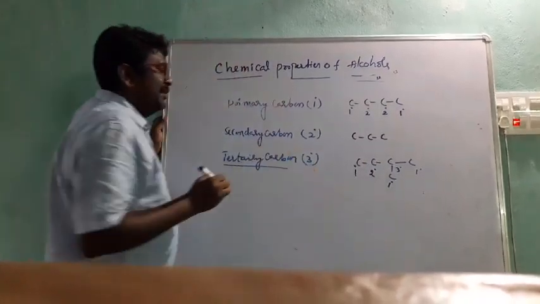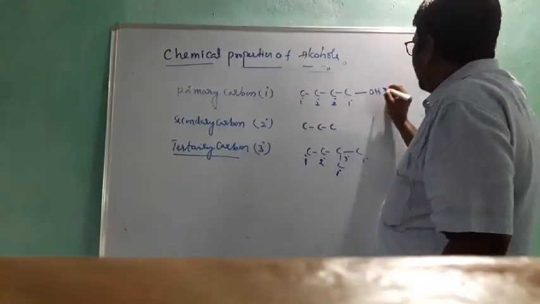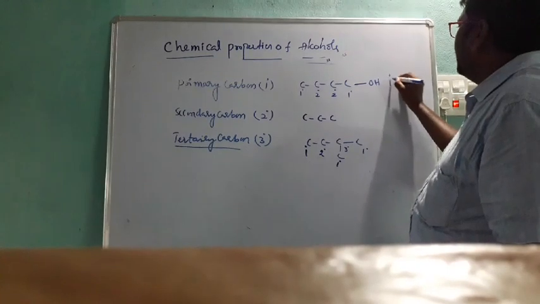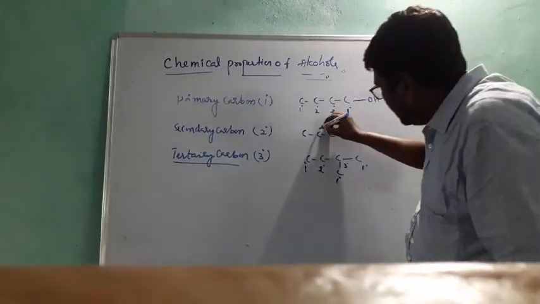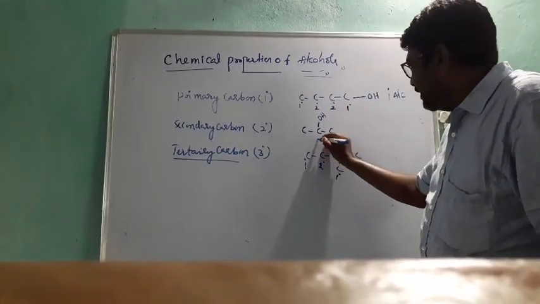See here, now it is a primary. Suppose an OH is attached to a primary carbon, this is called a primary alcohol. Very very important. In case the OH group is attached here, this is a secondary carbon.